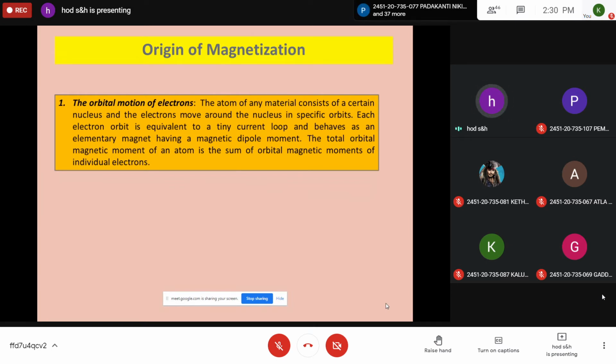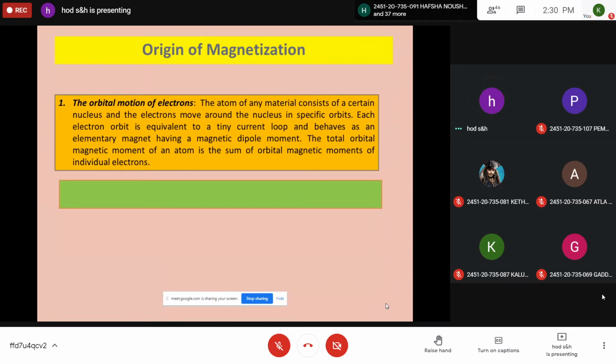You can assume it is a tiny current loop and behaves as an elementary magnet, which produces a certain magnetic dipole moment. Like that, a number of orbitals are there, which contribute to the total orbital magnetic moment of an atom, which is the sum of orbital magnetic moments of individual electrons. So each electron will possess an orbital magnetic moment. Different orbitals are there, and different electrons are moving in them, giving a net orbital magnetic moment. So the total of all these gives the total orbital magnetic moment for the atom. In this way, the orbital motion of electrons is responsible for the magnetic behavior in materials in general.